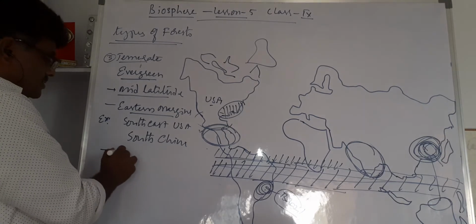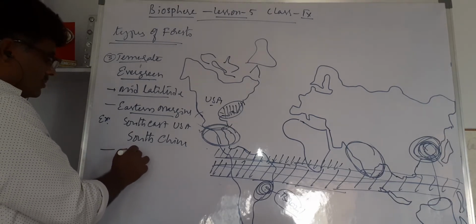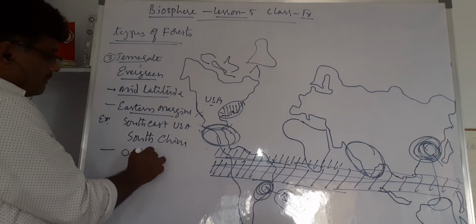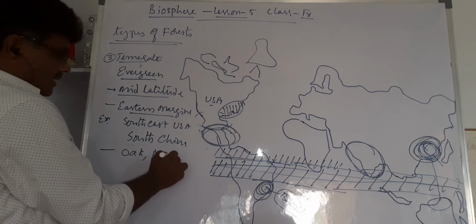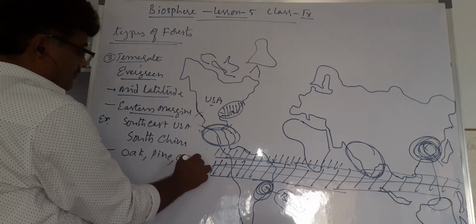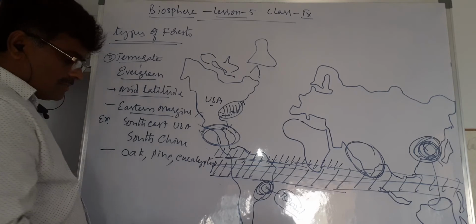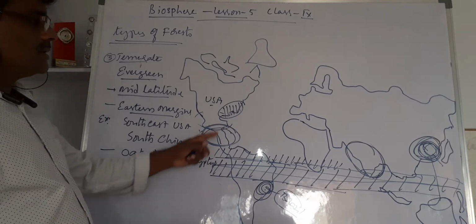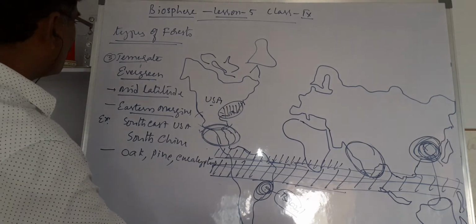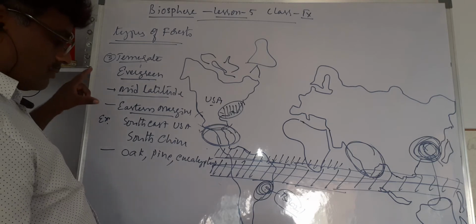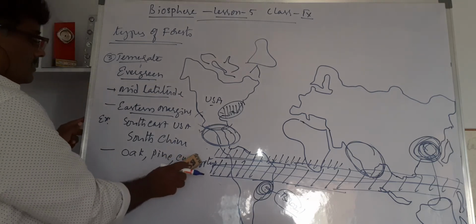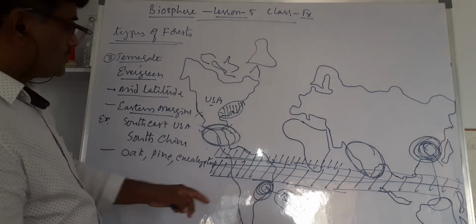Here mostly trees like oak, followed by pine and eucalyptus. Eucalyptus trees are mostly seen in these areas. This is an important type. You got this point.